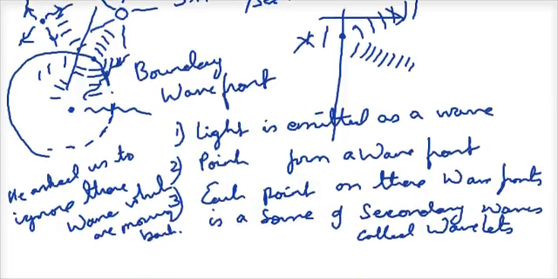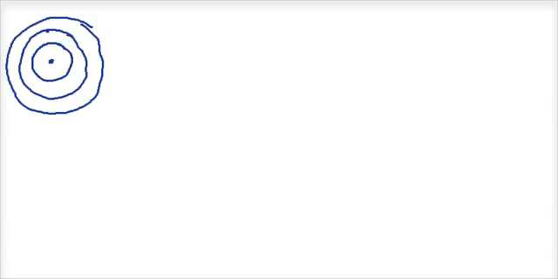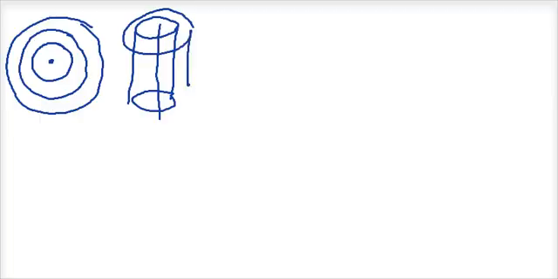A few small applications of this. We need to understand what is wavefront and how wavefronts work. Now suppose there is a point source. The point source means my wavefronts will look like concentric spheres. If I have a line source, my wavefront will look like concentric cylinders.